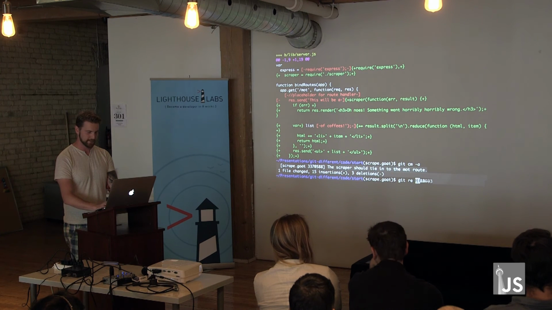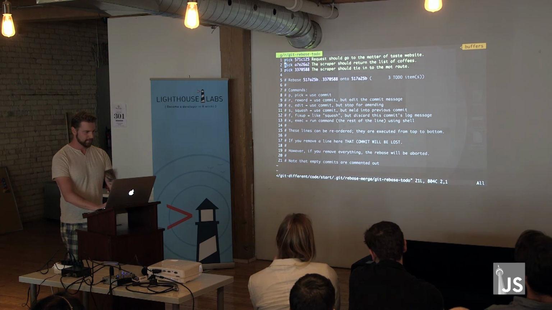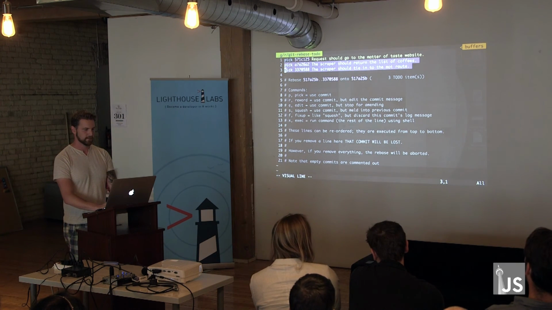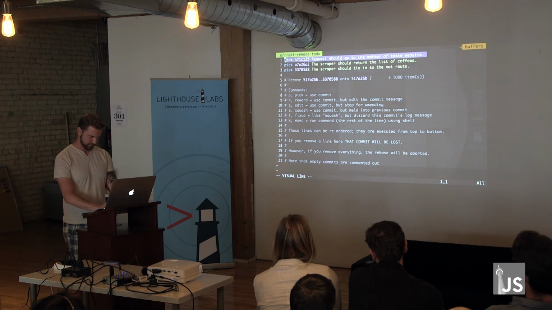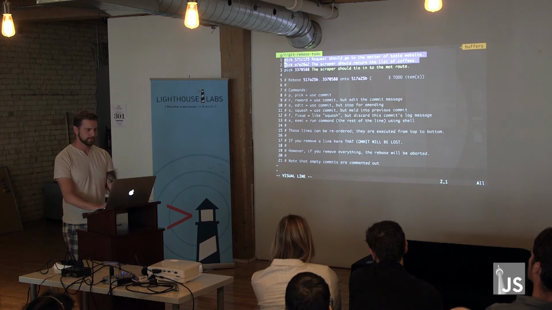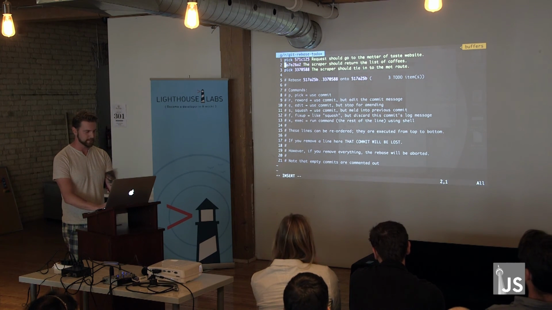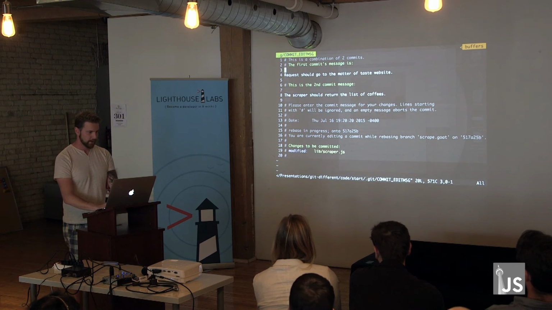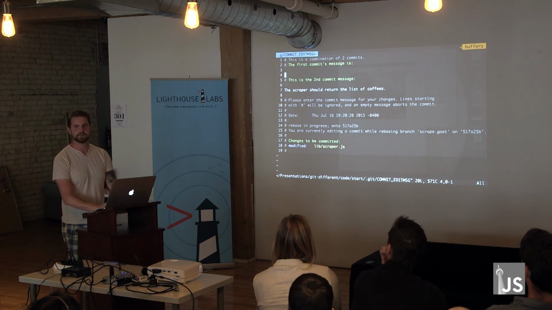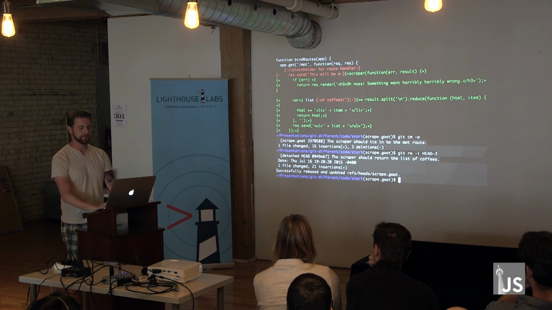I could use rebase to go back in time and say these two commits here should be squashed together, right? So we had one that goes to the Matter of Taste website, one that returns the list of coffees. I can squash these together into one, and I can keep the second commit message and say, this is what I wanted to do the whole time. I didn't need them to be 2 commits.